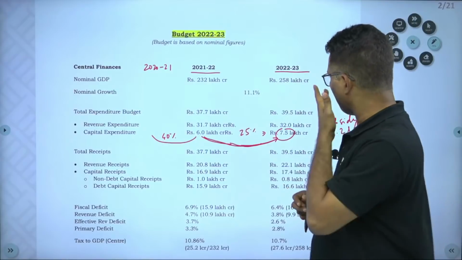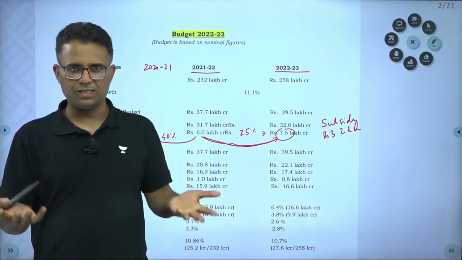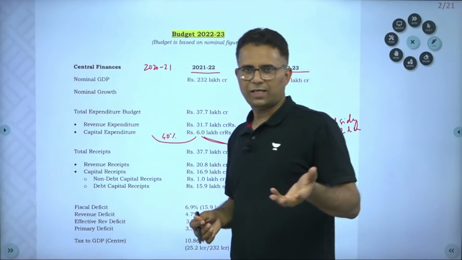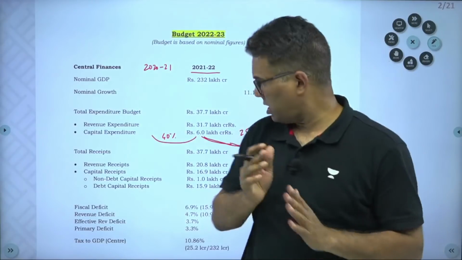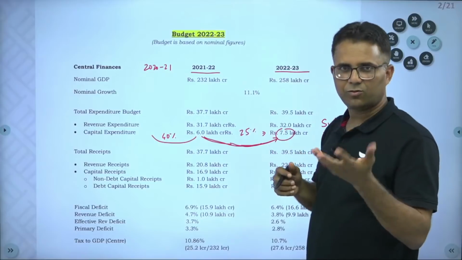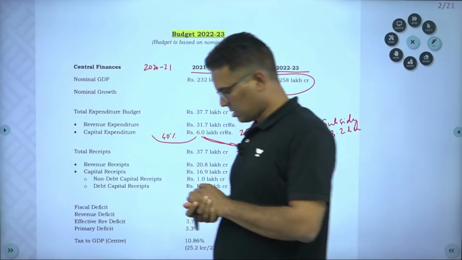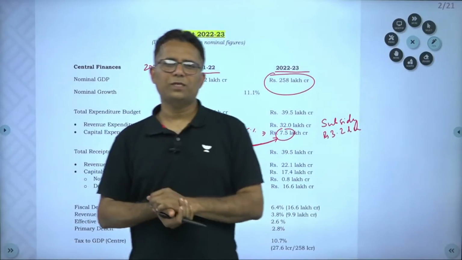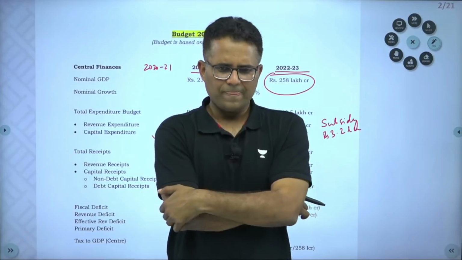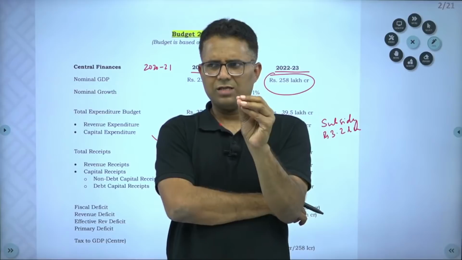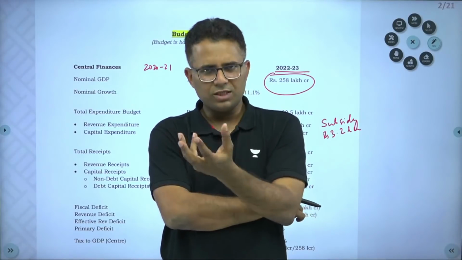This is one thing. Now you all know that the budget is based on nominal figures, the current price, not constant price. It is based on current price figures. So next year, what's the total expenditure? This one. I have always told my students that you don't need to remember too much data, but certain data is very important, which I tell. For example, you should know about the GDP of India. What's the GDP figure?